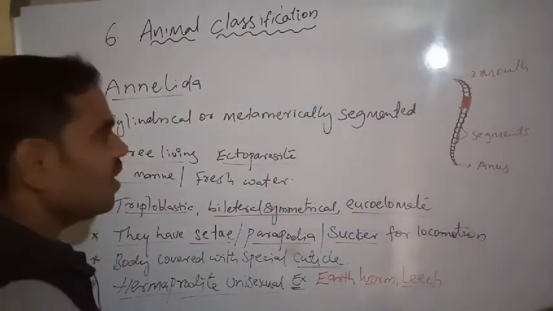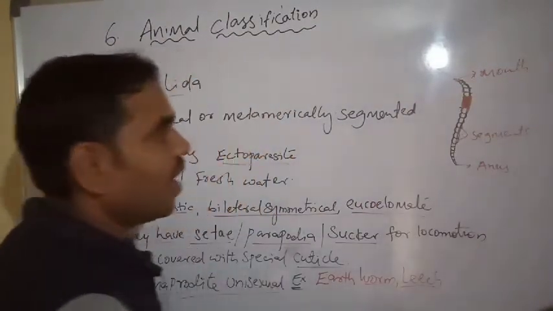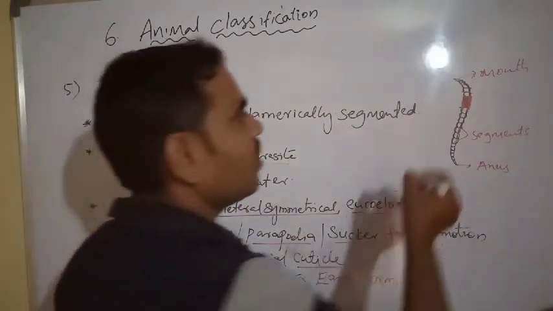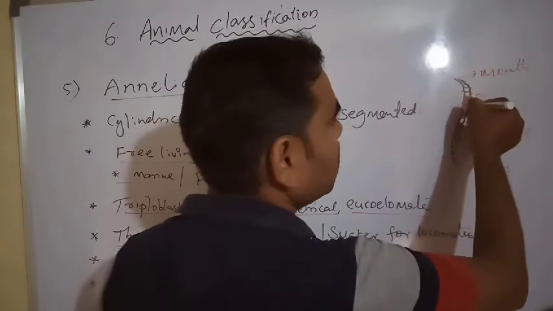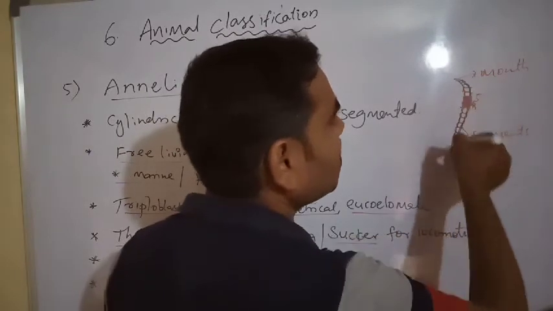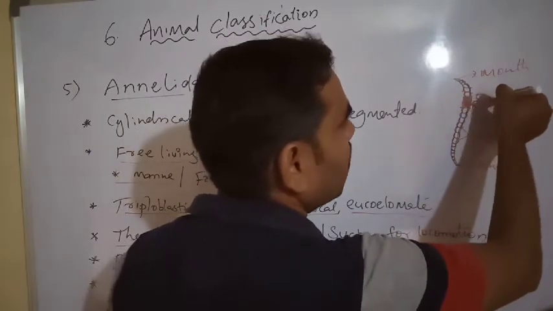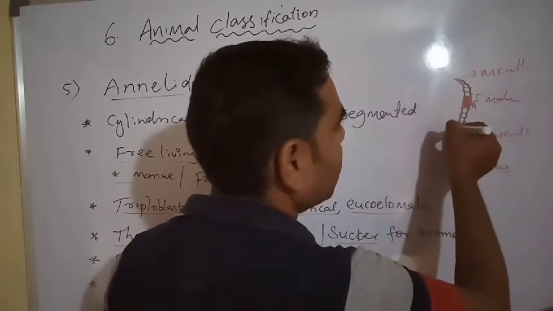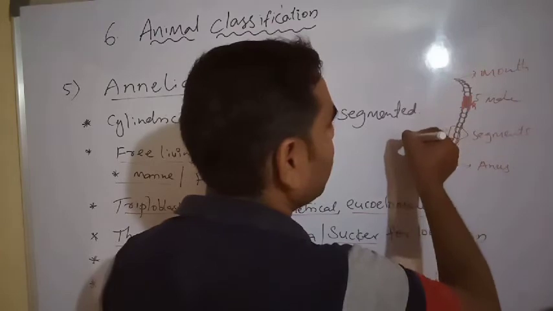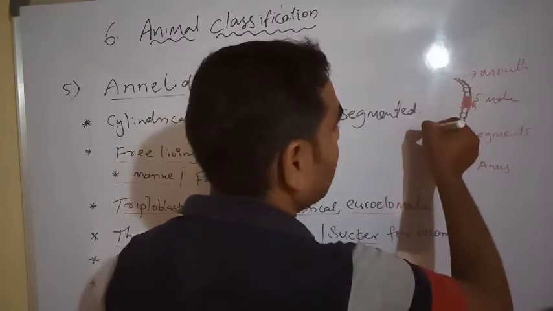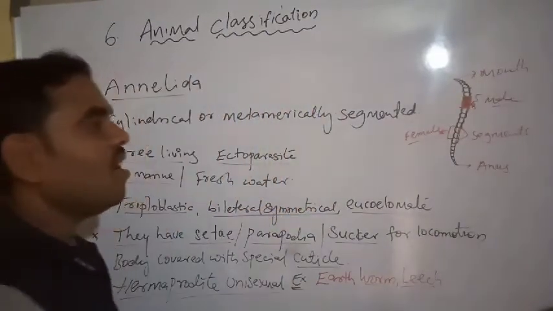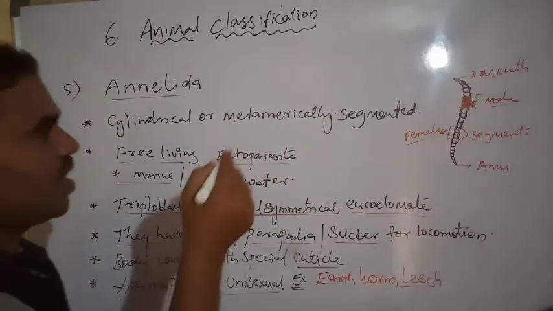In this earthworm, there are male and female reproductive systems. The 5th, 6th, 7th segments have the male organs, and the 12th, 13th, 14th segments have the female organs.